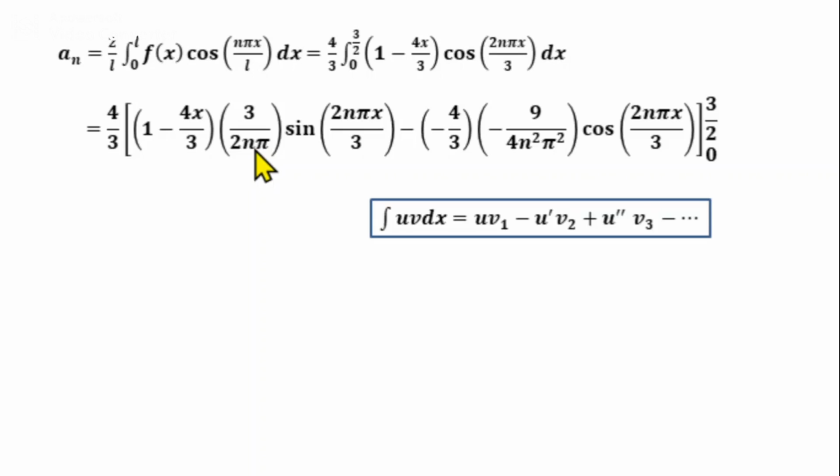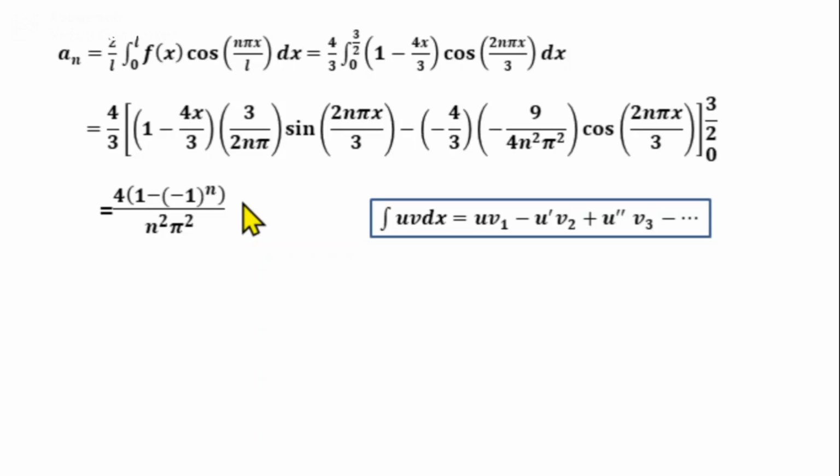Integral of sin 2n pi x by 3 is minus cos 2n pi x by 3 whole divided by 2n pi by 3, or we can write minus 9 by 4 n square pi square cos 2n pi x by 3. Then apply the limits 0 to 3 by 2. So simplifying, we get an equal to 4 into 1 minus 1 raised to n divided by n square pi square. Next we substitute the values of a0 and an in the series.